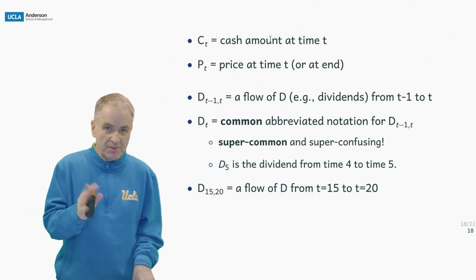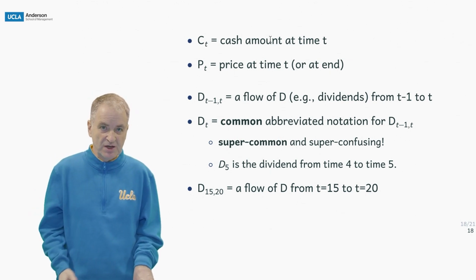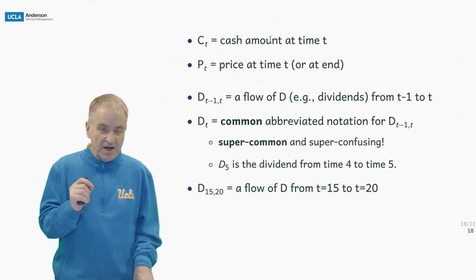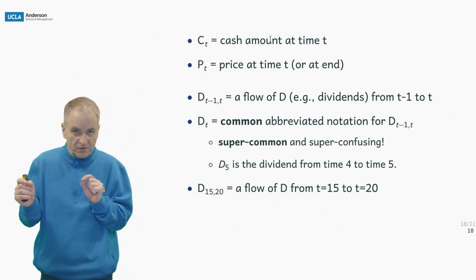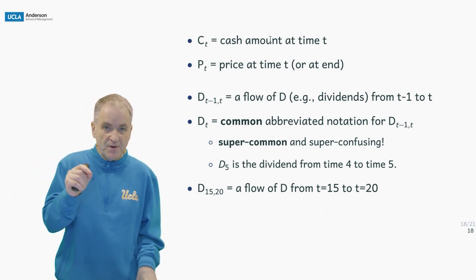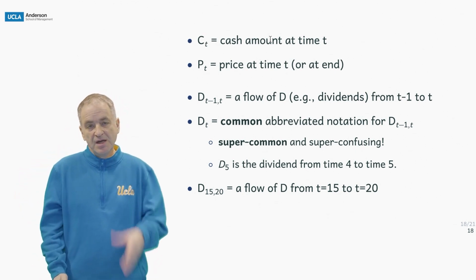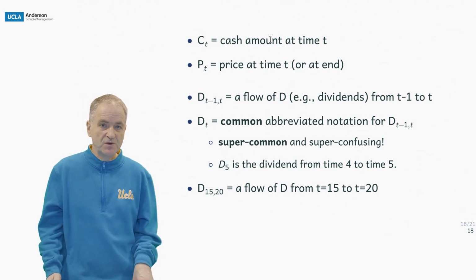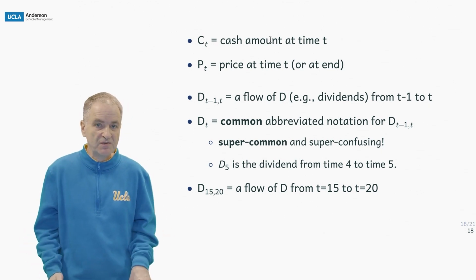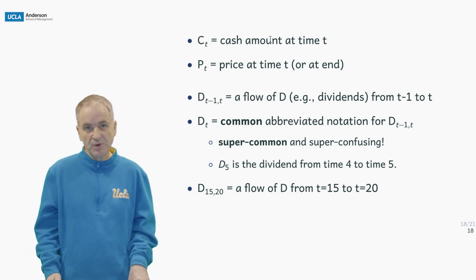So it's super common and somewhat confusing as well. So when I say D5, I don't mean D from 0 to 5, I mean D from 4 to 5. And then I can also write D15 to 20. So that's, of course, the flow of dividends from time 15 to time 20.